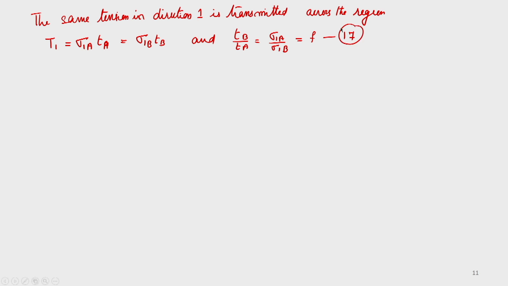If you consider the initial yielding, if you consider the stress diagram, where this is sigma 2 and this is sigma 1, and this is your yield locus, you may get it here.